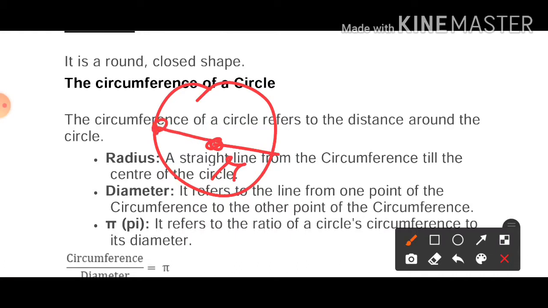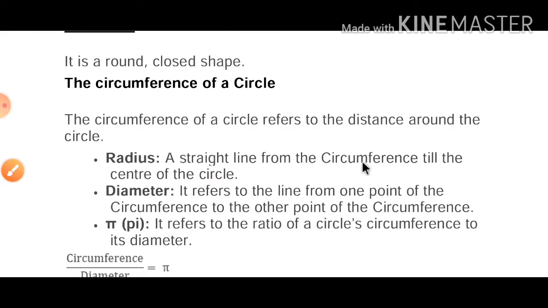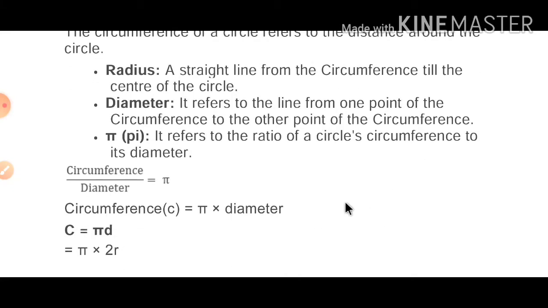And diameter means if we join 2 points on the boundary of a circle, so this completely is known as diameter, but from center to this point it is known as radius. So radius is a straight line from the circumference to the center of the circle, and diameter refers to the line from one point of circumference to the other point of circumference. Then here we'll use one number, that is pi. It is a symbol and we will read it as pi.